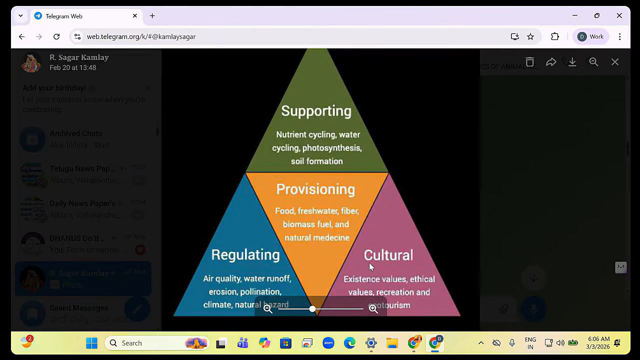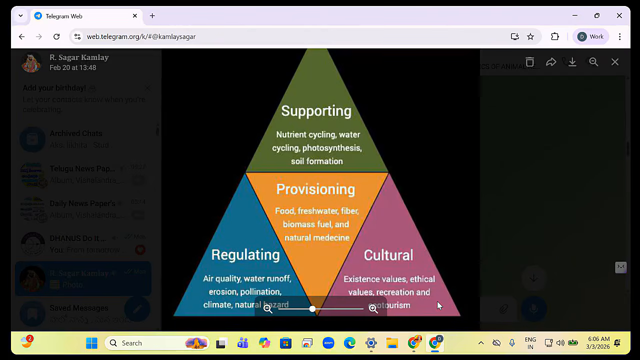Cultural service of ecosystem. Existential values, ethical values, recreation, ecotourism. These are cultural values. So this thing you have to remember. Now who has classified this ecosystem classification? The classification is done by Millennium Ecosystem Assessment.